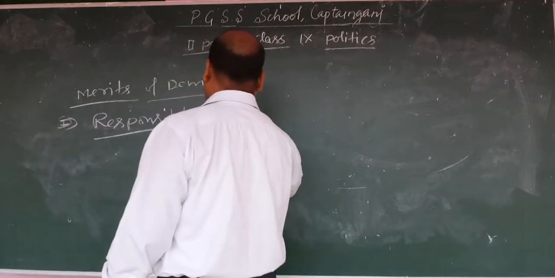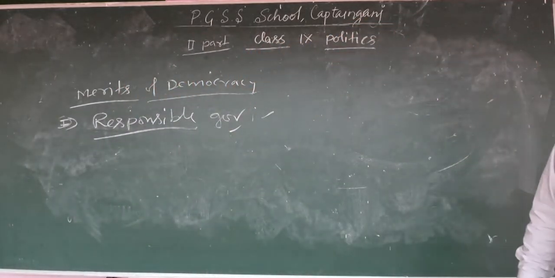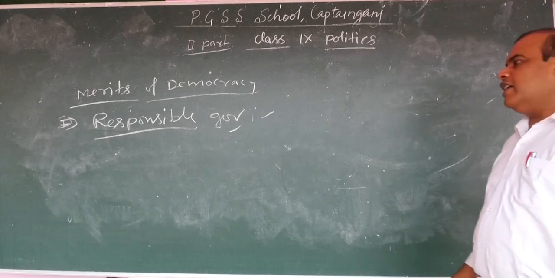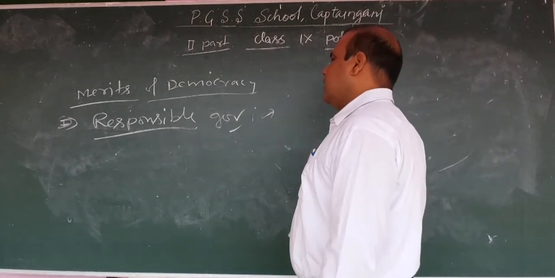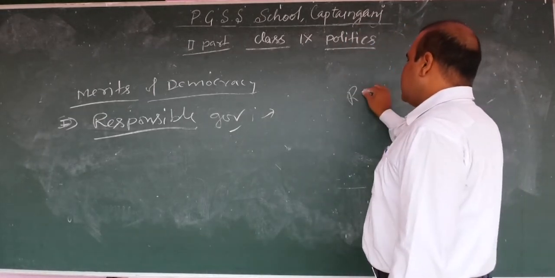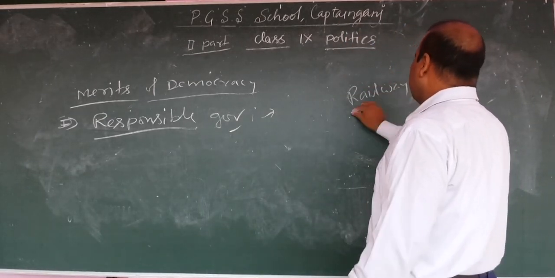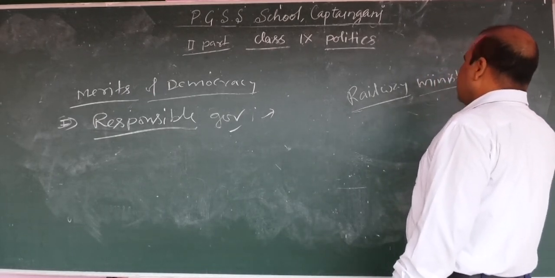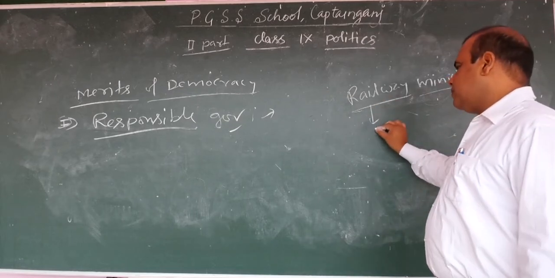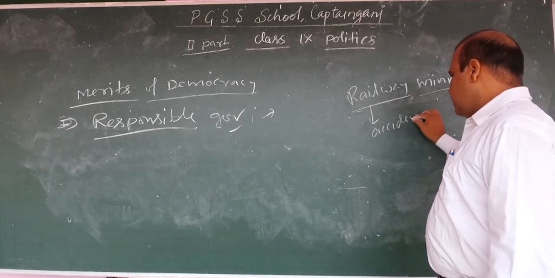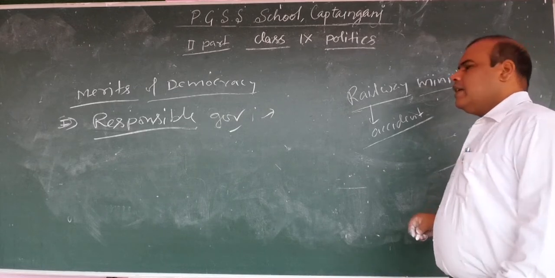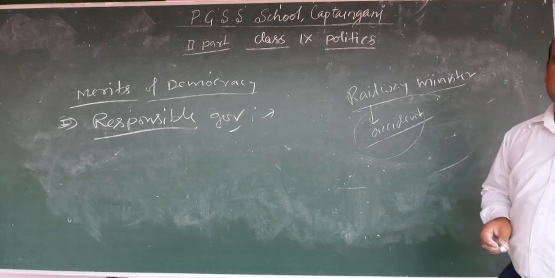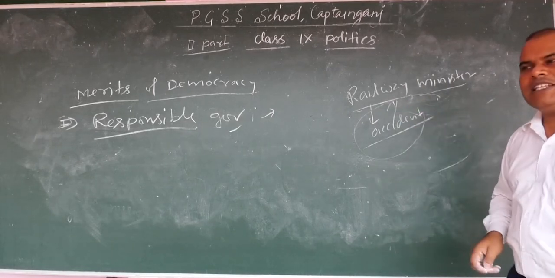Responsible government. Democratic government is responsible government. Actually, we elect the leaders to form the government, and responsibility is directly taken by the leader. Suppose there is a railway minister, and any accident occurs in the railway. In that condition, responsibility for that accident is directly taken by the railway minister.